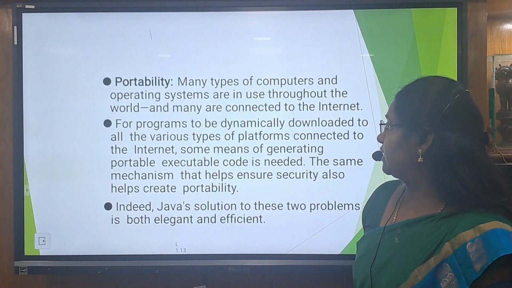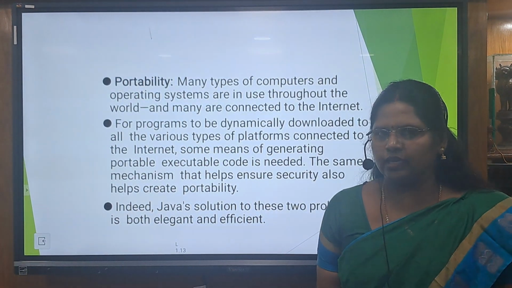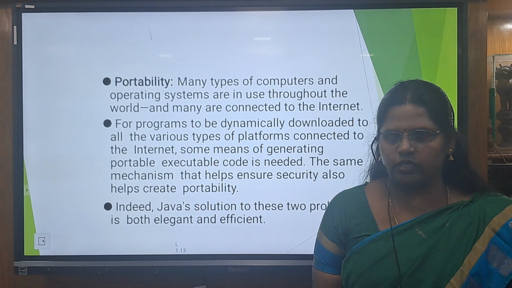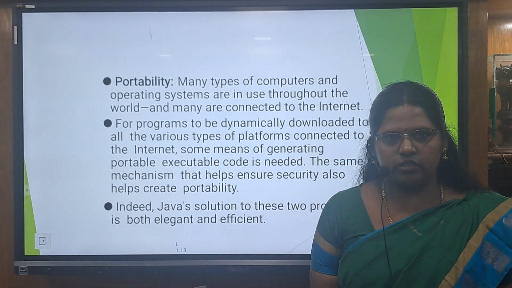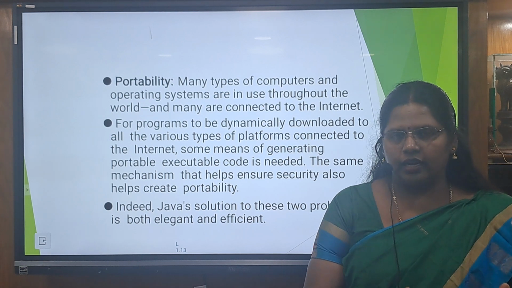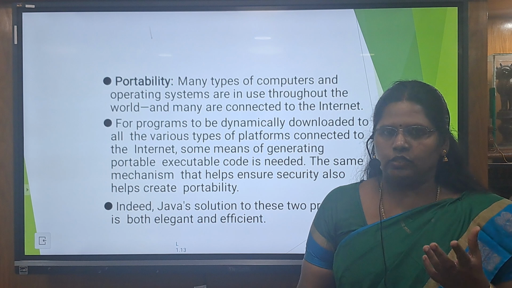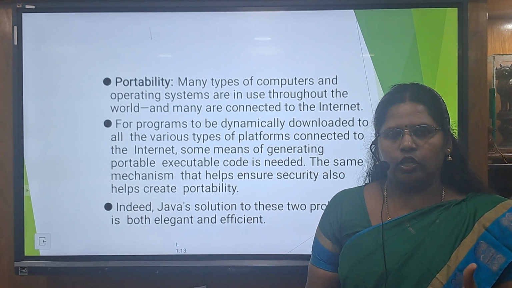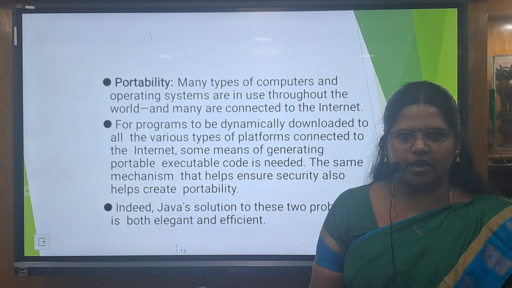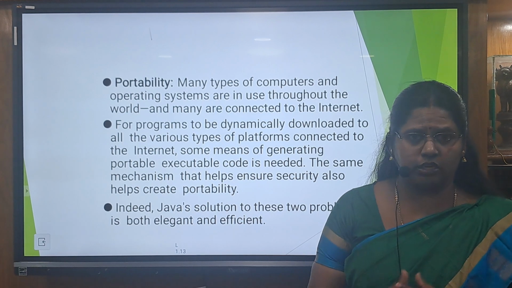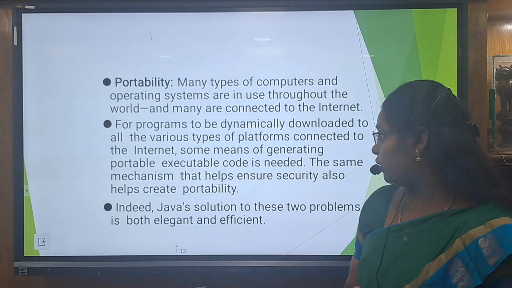And portable. Portable means it can be carried over. Java generates bytecode. While converting the high-level language into low-level language, it is a compiled and interpreted language. While it is compiled, it converts the high-level language into bytecode, and the bytecode is converted into the low-level language. So the bytecode can be carried over from one system to another system, and by using that bytecode, we can run the Java program very easily. No need to carry the original program. Bytecode is enough to run that program.